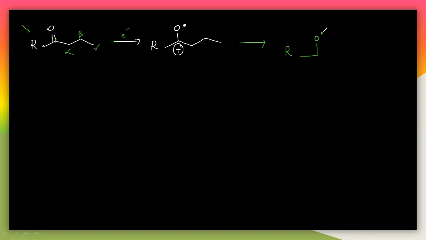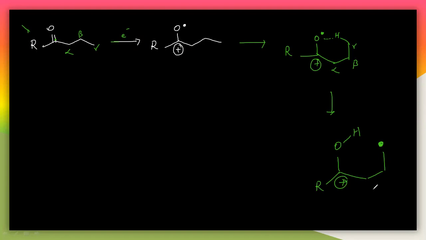This is the O radical. I can write this like this. This is a positive charge again. This is alpha, this is beta, this is gamma, and this is the hydrogen here. This hydrogen will make a transition state with this to form a 6-membered transition state. What happens here again? It will make oxygen with the hydrogen, and you will get the radical here, and this is R, and this is the positive charge, which is exactly similar here. Then what happens after this?